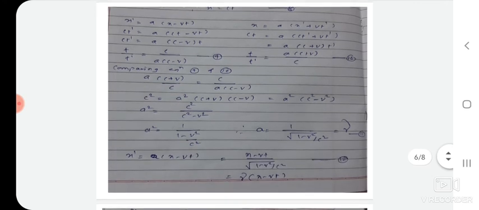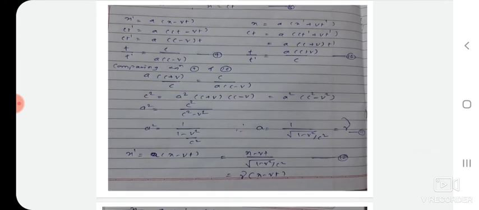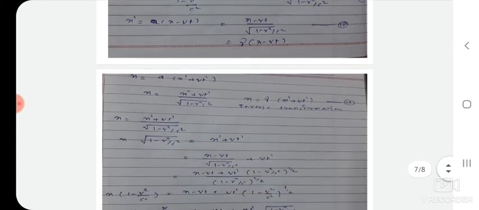If we compare that, we will get x prime is equal to (x minus vt) by square root of 1 minus v square by c square. Similarly, y prime is equal to y, z prime is equal to z, t prime is equal to (t minus vx by c square) divided by square root of 1 minus v square by c square.